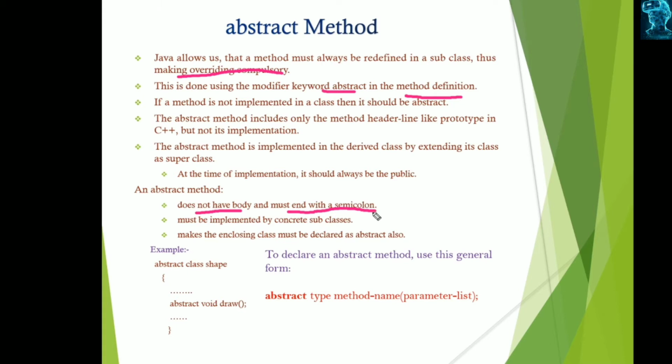Generally in Java, a method may have parameters and a body, and the functionality of that method is contained in it, but an abstract method does not have a body. The body is implemented by its concrete subclasses. It must be implemented by concrete subclasses. A concrete subclass means a class that is not abstract.